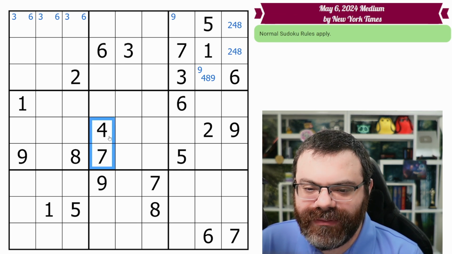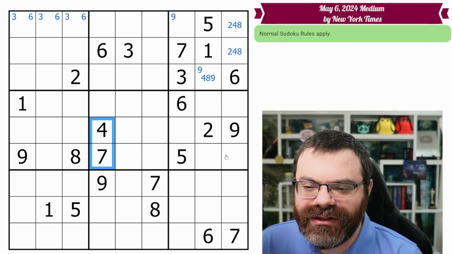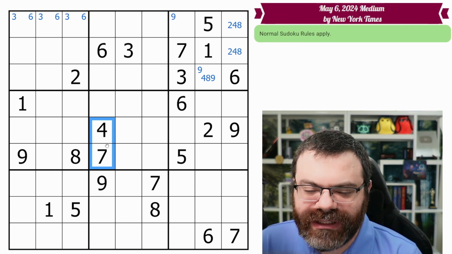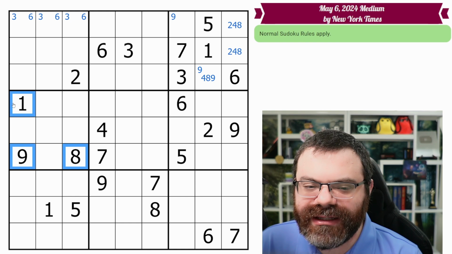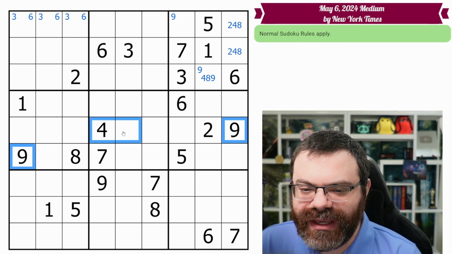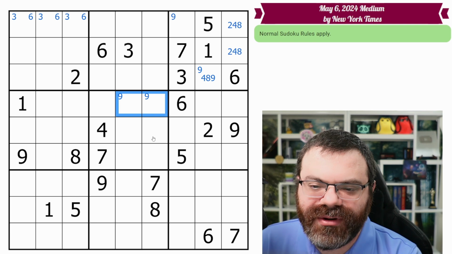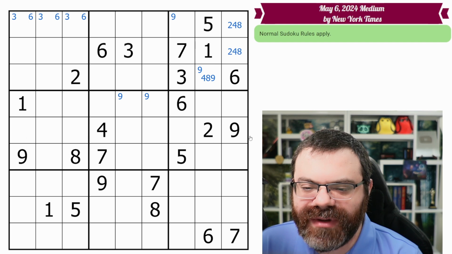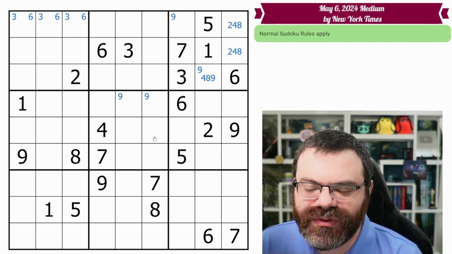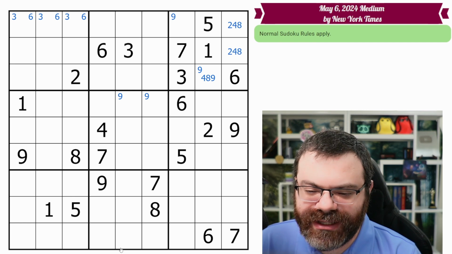So I'm going to start with the box with the fewest givens, the 4 and the 7. Look for 4, 7. Look for 4, 7. Don't see it. And so now I just have to compare these two against each other. 1, 8, 9. I see a duplicate 9. So these 9s look in. This 9 looks up. So the 9 ends up in one of these two. We can quarter mark that. So that's it for the repeated digits. We're also going to be looking for filled box rows. There are none. And rows or boxes down to 4 or fewer. There are none. All right, we move on to the next band.